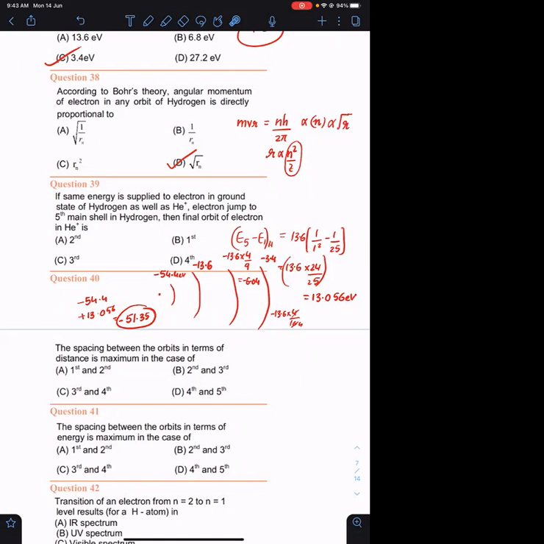Okay. That particular photon won't be accepted by the electron. What is the reason for that? Because there is no orbit available. So what can I say? The final orbit of electron in helium positive is first only. There won't be any jump. Is that clear? Yes, sir.